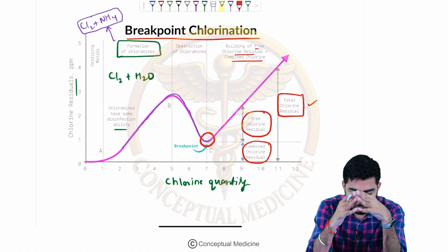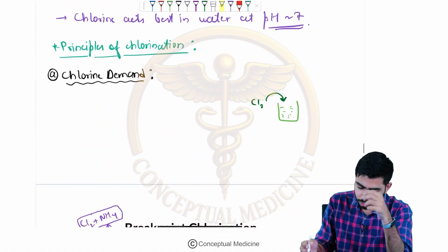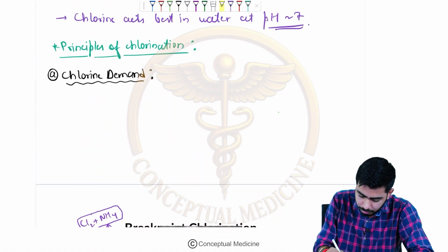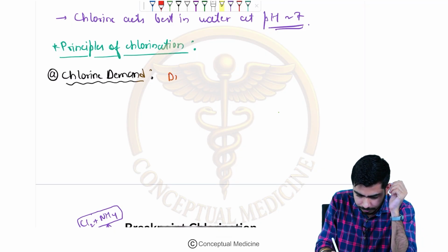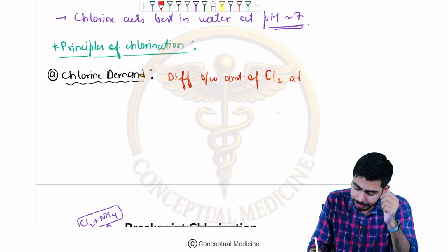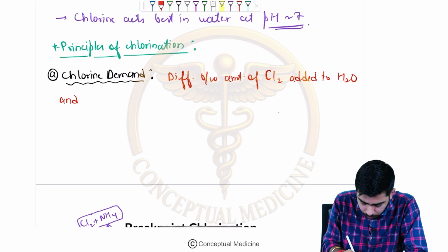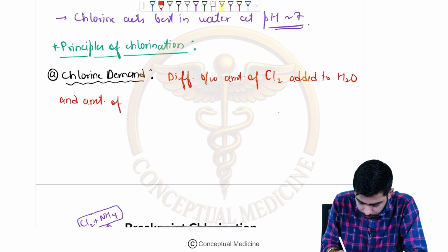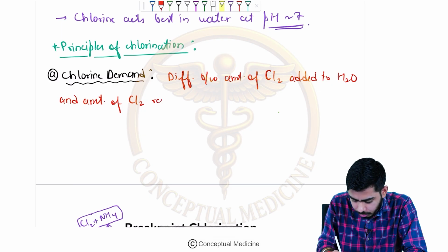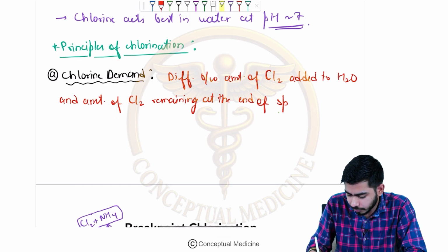I was talking about the chlorine demand of water. Simply remember that it is the difference between the amount of chlorine added to water and the amount of chlorine remaining at the end of a specific period of contact.